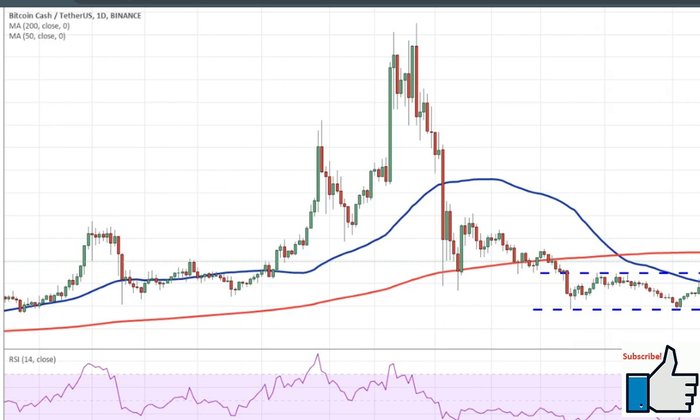So here we have actually the Bitcoin Cash 1-day chart on Binance and zone of interest with 200-day SMA.